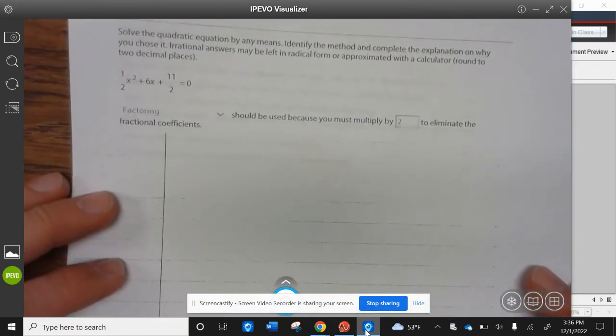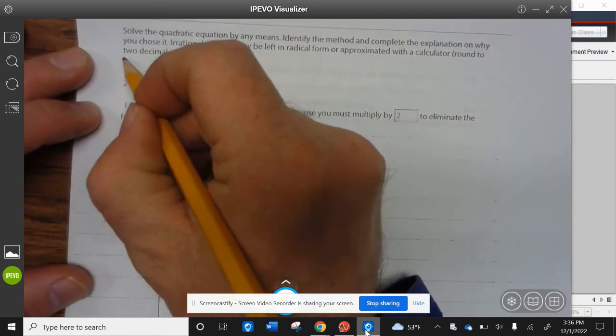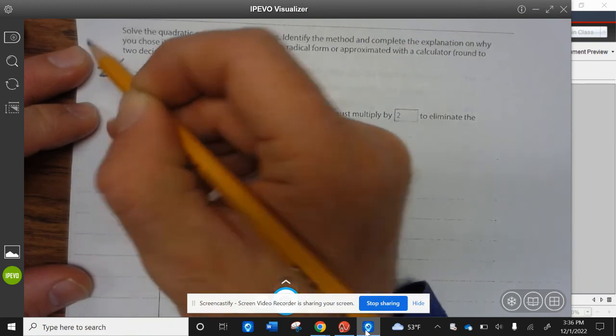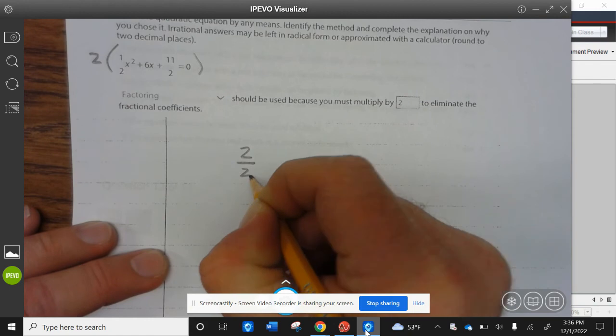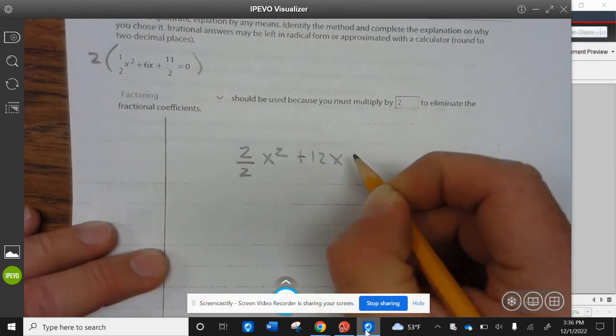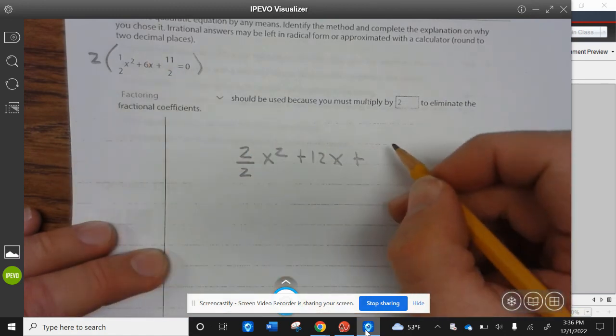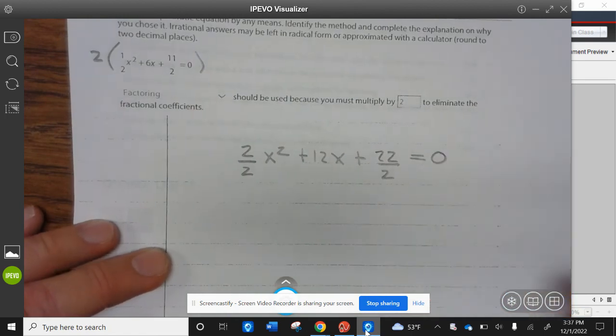All right, example 12. Solve the quadratic equation by any means. Identify the method and complete the explanation on why you chose it. Rational answers may be left in radical form or approximated with a calculator, round to 2 decimal places. Factoring should be used because you must multiply by 2 to eliminate the fraction. So we're going to multiply everything by 2. 2 times 1/2 is 2 divided by 2, x squared, 2 times 6 is plus 12x, plus 2 times 11 halves is 22 divided by 2, and 2 times 0 is equal to 0.